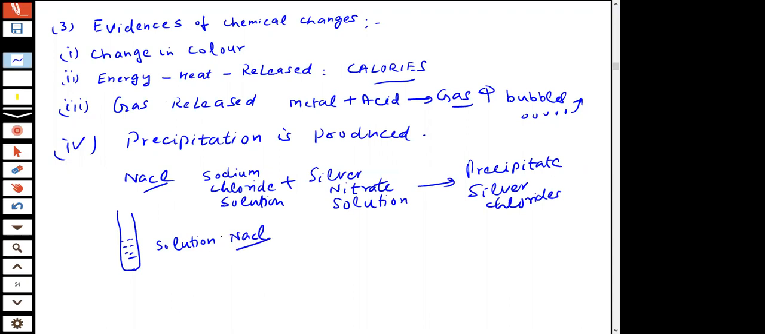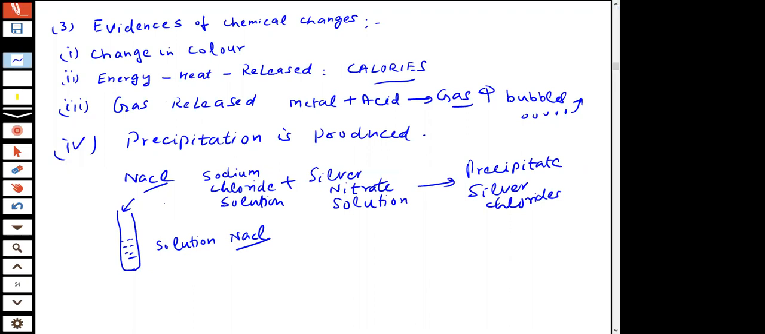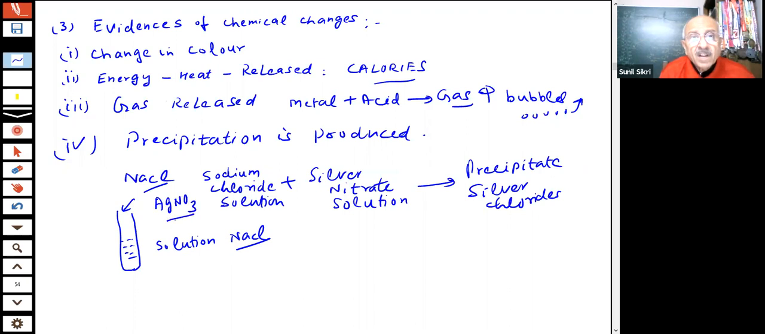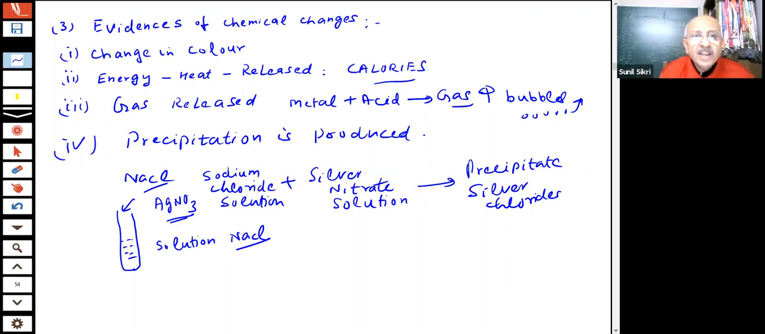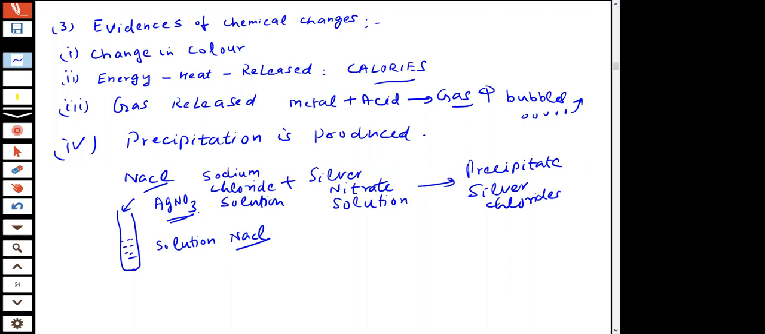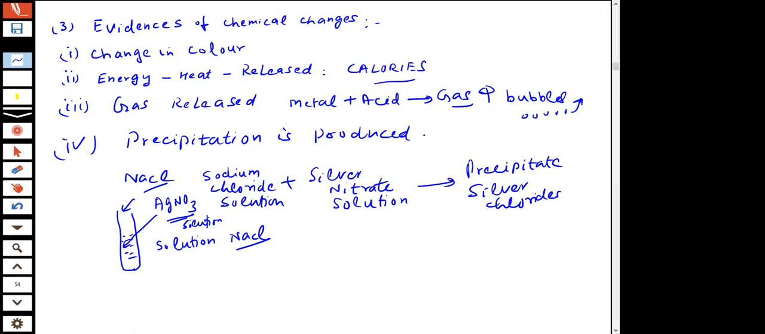It's called sodium chloride. I added in this AgNO3. This is silver nitrate solution. So NaCl, I added AgNO3 solution. This is my solution. This contains NaCl. I am adding in this AgNO3.